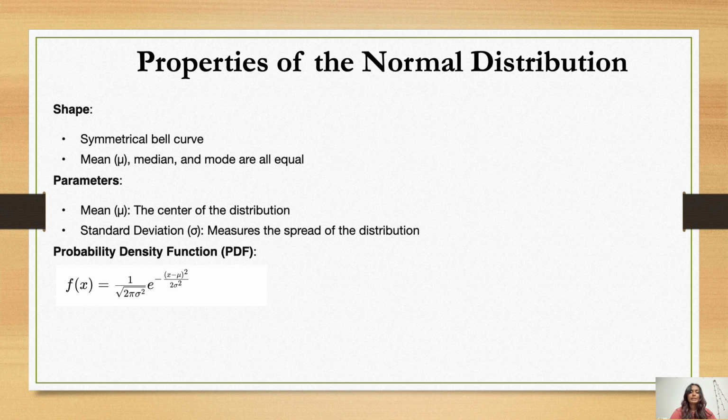The probability density function, PDF, is f(x) equal to the given formula, which is shown here. This is the formula used in normal distribution.